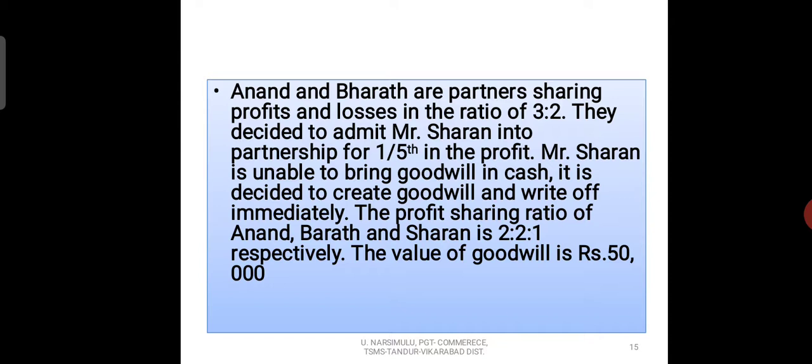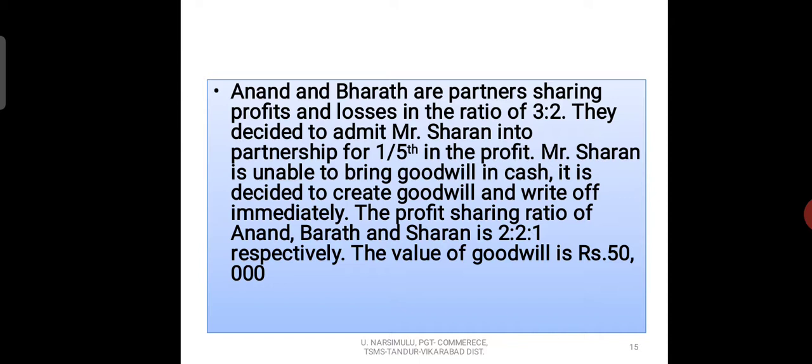Okay, so now we have to do some working notes. The 50,000 can be distributed between old partners according to the old profit sharing ratio: Mr. Anand 30,000, Mr. Bharat 20,000.